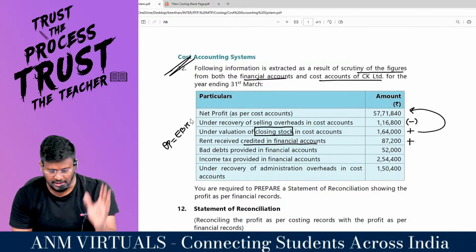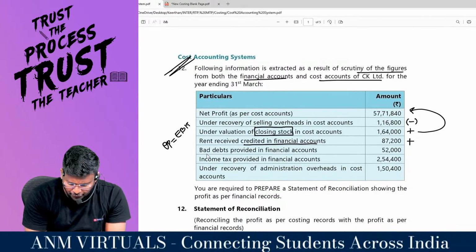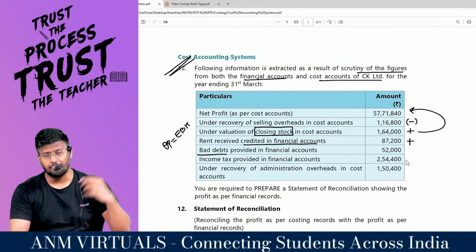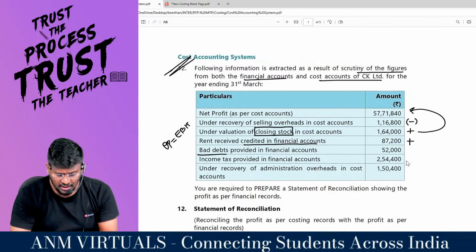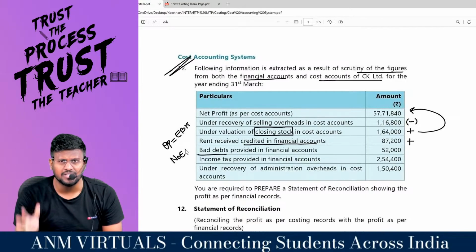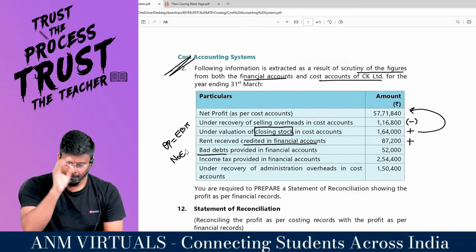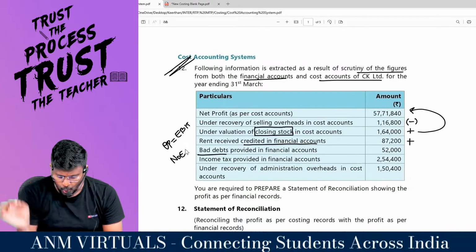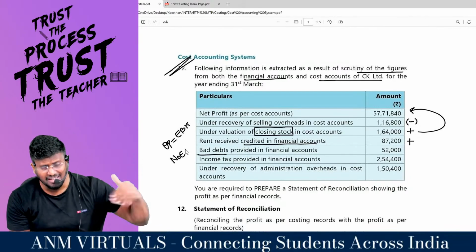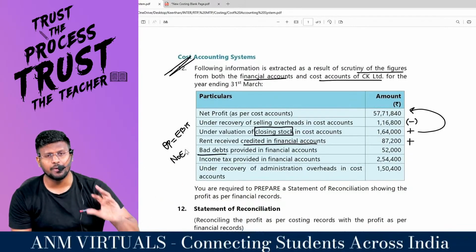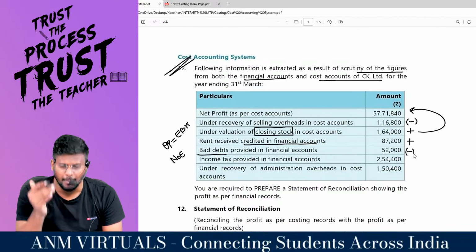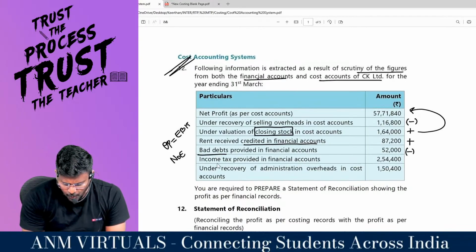Bad debts provided in financial accounts. This would have been debited in the financial accounts, but this will not come in cost accounts because this is a non-operating expense. Only operating expenses will come and reflect in cost accounting. So we have not debited this yet. Since this expense is not booked in costing, profit as per cost accounts would be more. It should not be more. So I am now going to book the expense, then profit will reduce.